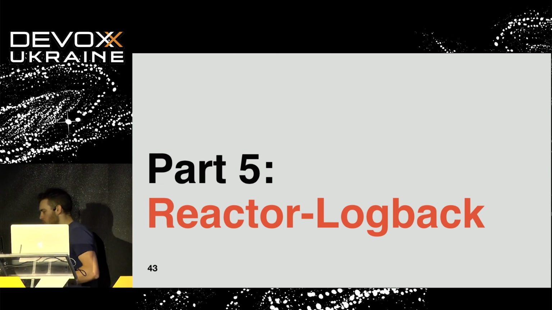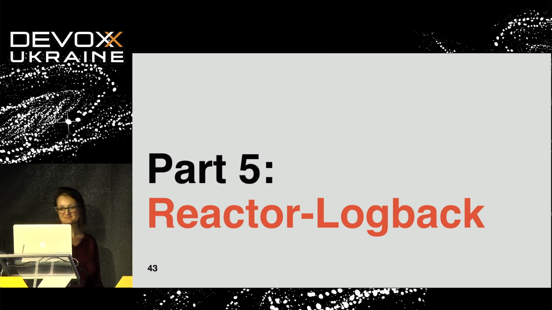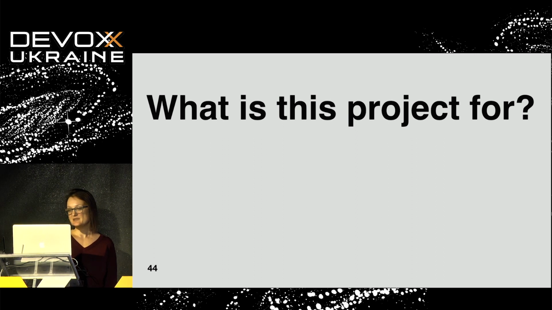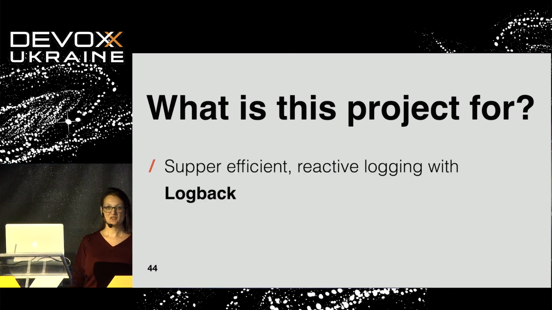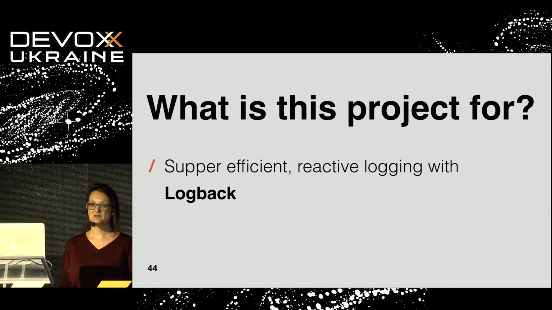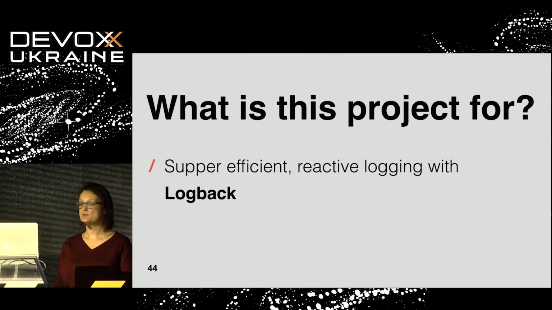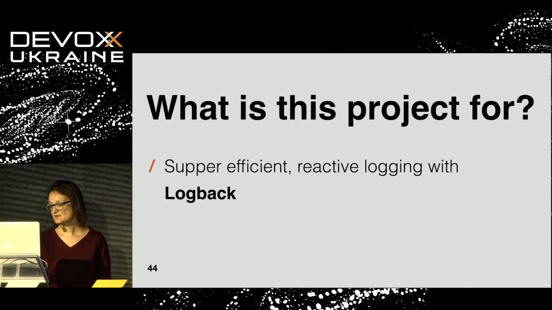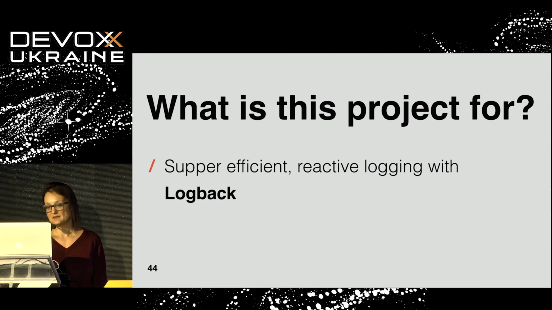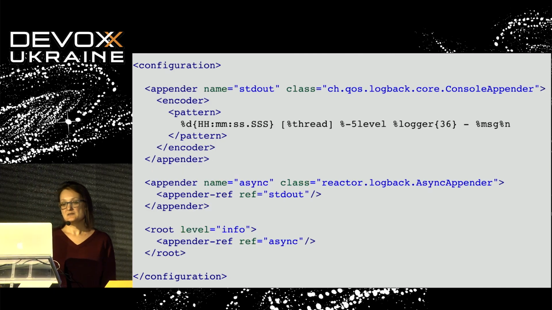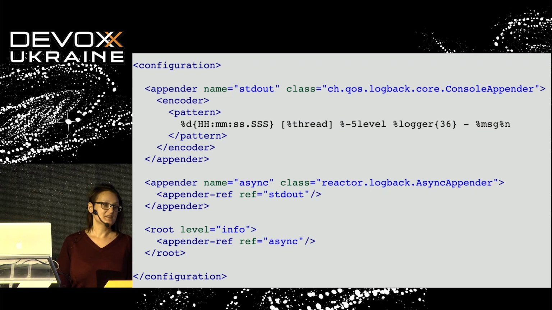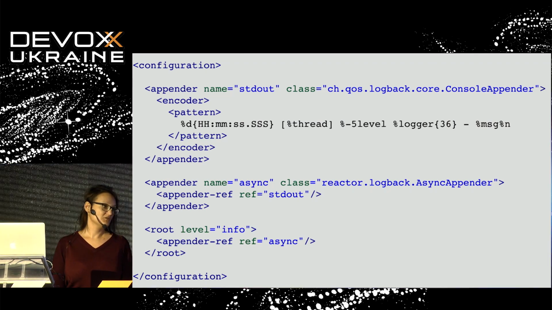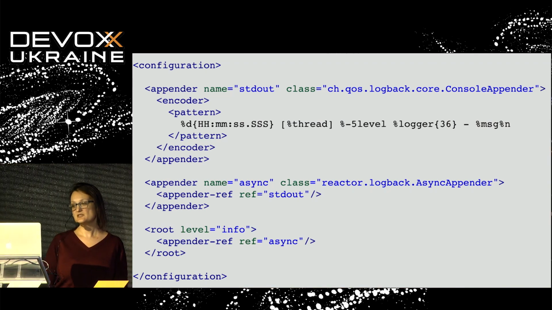Can you explain briefly what Reactor Logback is? With Reactor Logback, we provide a special appender so that you can log your events non-blocking to the file system, for example. What we have is just one additional configuration in your logback configuration file. Just specify the Reactor Logback async appender, and that's all.